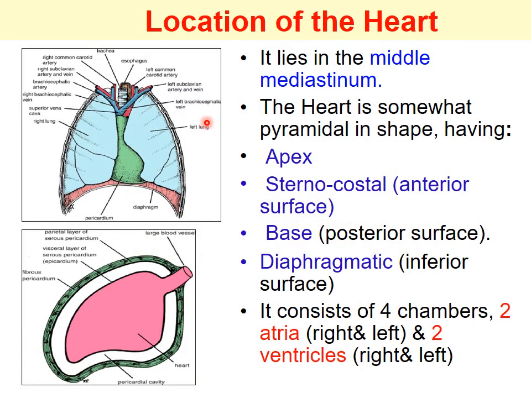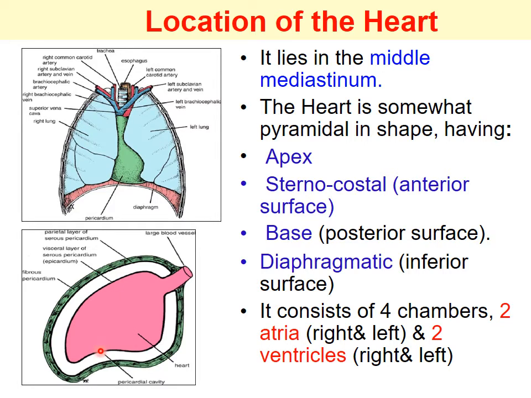So what is the location of the heart? It lies in the middle mediastinum. The middle mediastinum is part of the inferior mediastinum. The heart is somewhat pyramidal or triangular in shape, having an apex, an anterior surface or the sternocostal surface. Why is it called sternocostal?